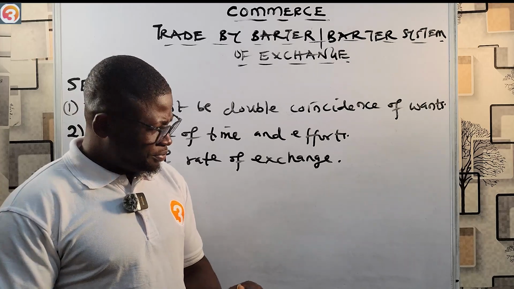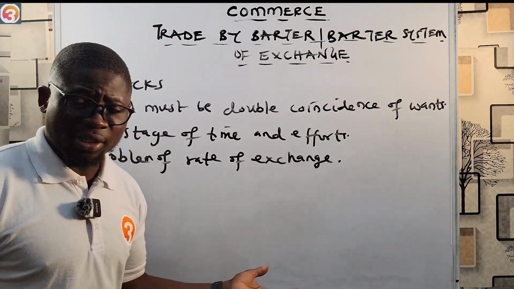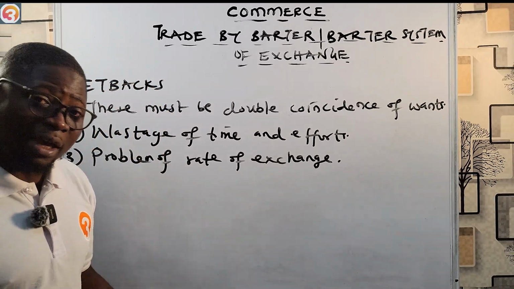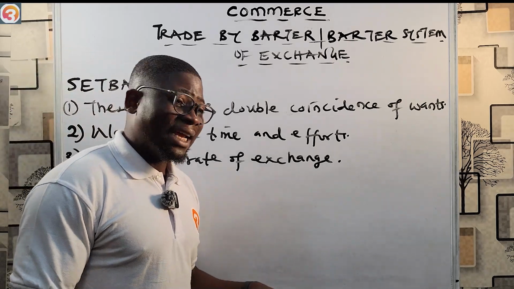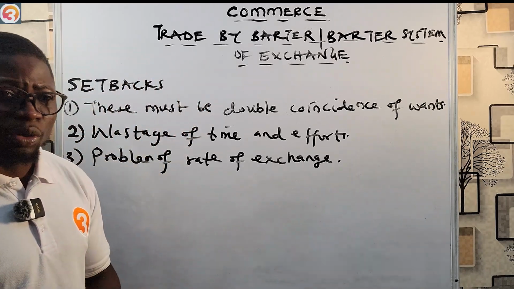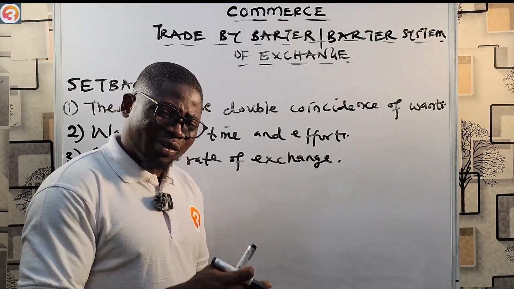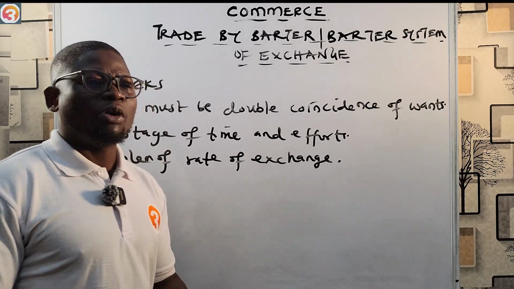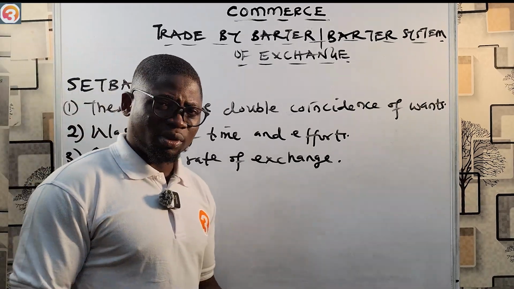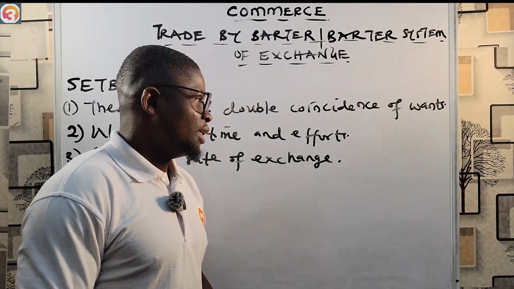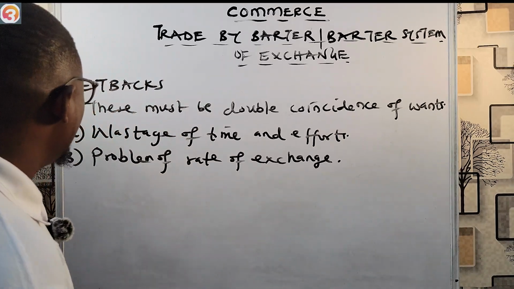Or, for example, if it is yam, 1 big tuber of yam, and you have only 1 cup of garri, how can I exchange my tuber of yam with 1 cup of garri? So now I need to divide the yam. What unit of that division will be enough for 1 cup of garri? All those questions will arise. So that's a problem of rate of exchange.